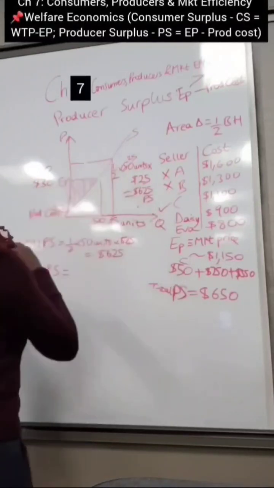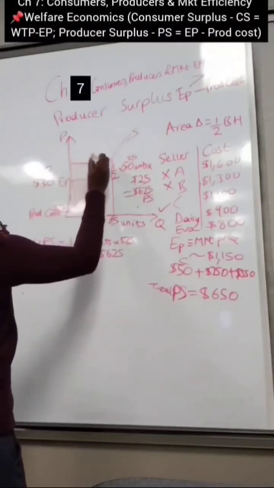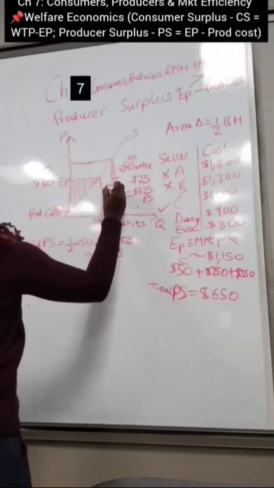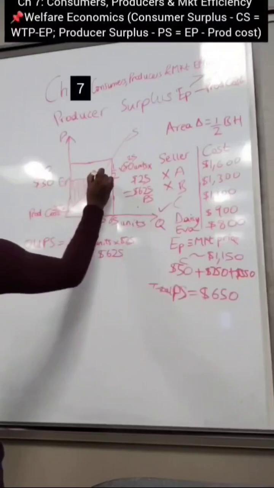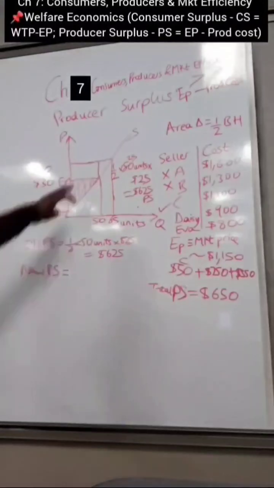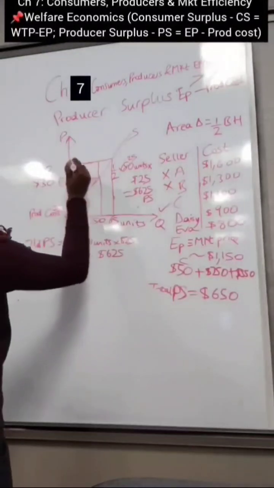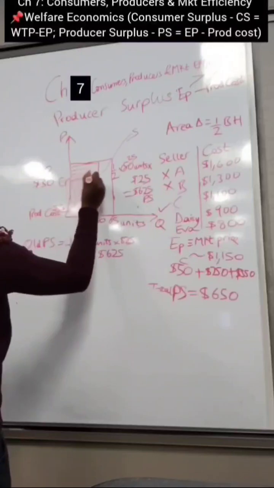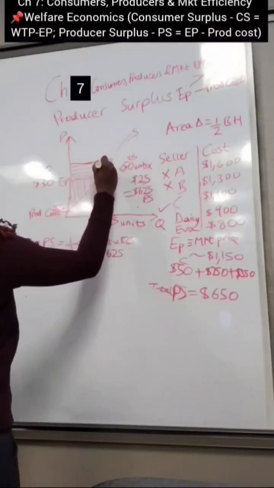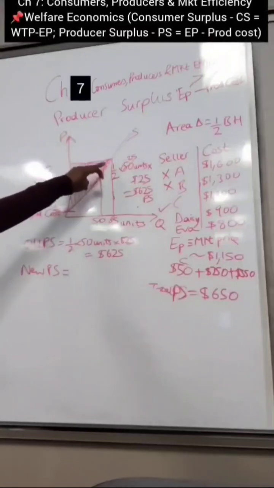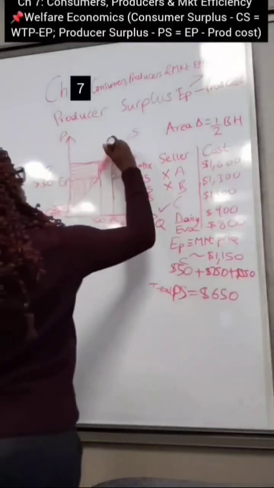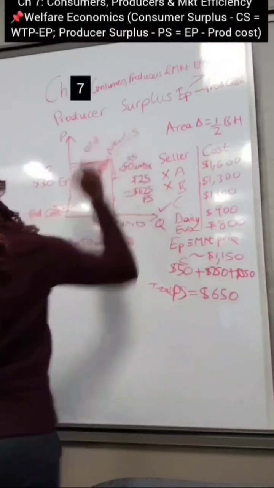So I'm just going to take out the demand curve so that it's very easy to see what is going on. Now you can see that the increase in this producer surplus can be divided into two parts. You have your rectangle part and you have your shaded part. The rectangle part is due to the old sellers that were already in the market, and the shaded part is due to the new sellers. So this is your new and this is your old. Now let's calculate.